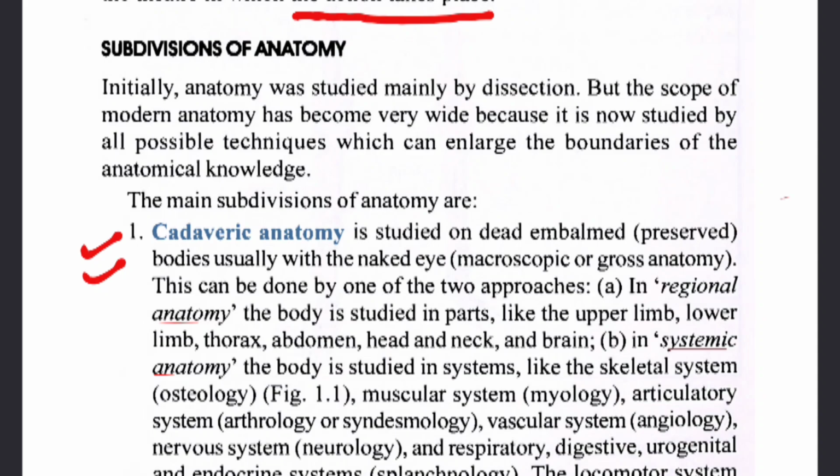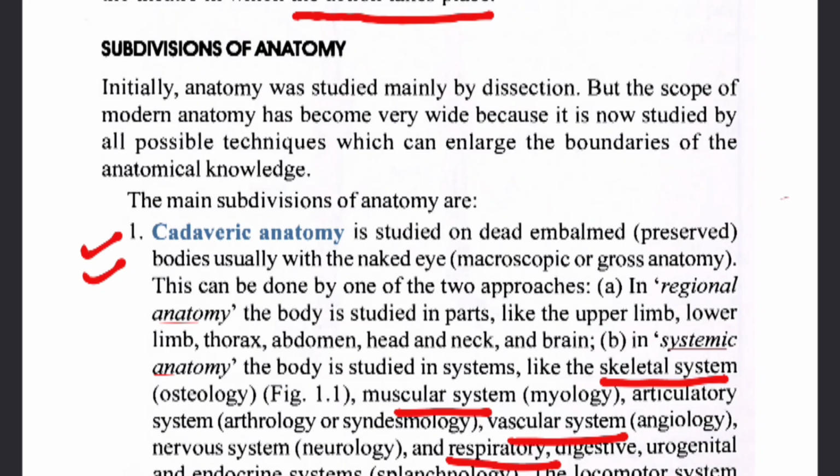In systematic anatomy, the body is studied in systems like the skeletal system, muscular system, vascular system and respiratory system.